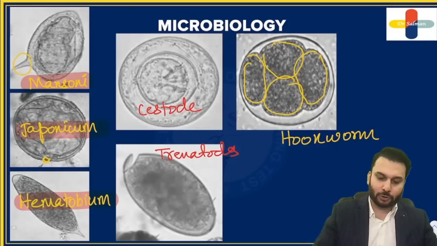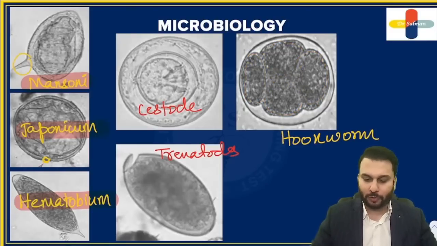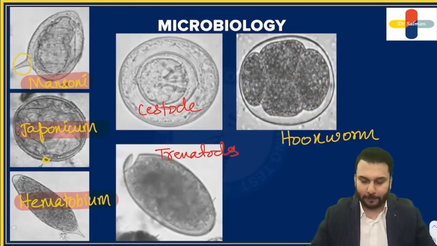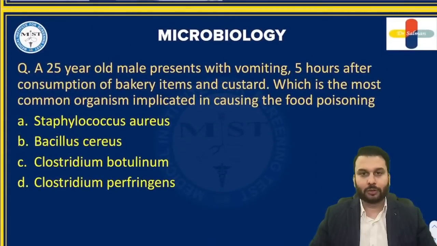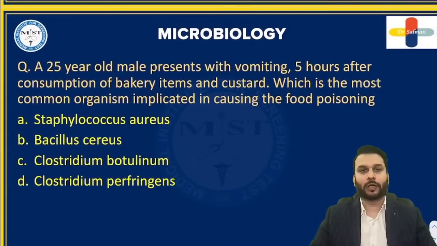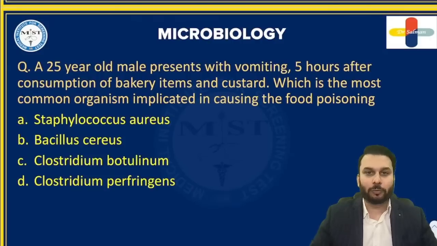All right, so let us move to our next one now. Next question. So here you are, guys. Go ahead. A 25-year-old male presents with vomiting 5 hours after the consumption of bakery items and custard. Which is the most common organism implicated in causing this food poisoning?